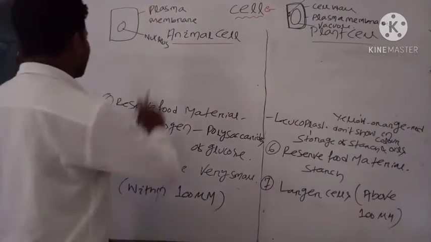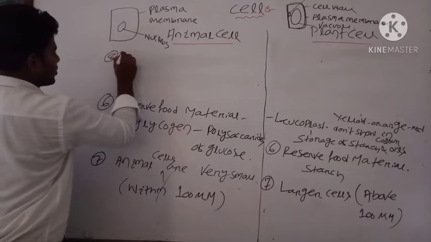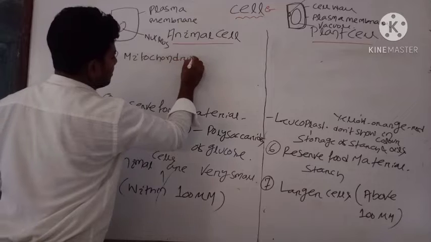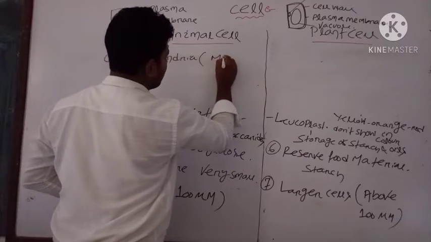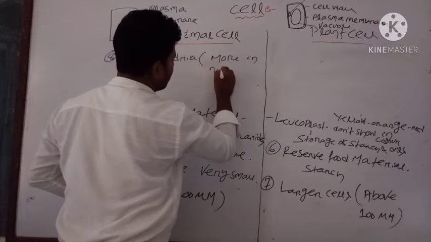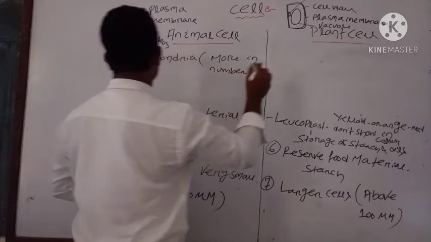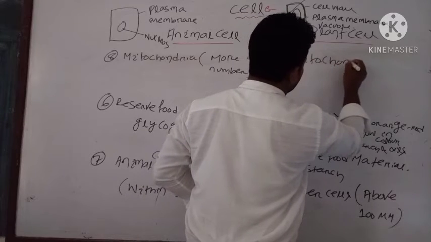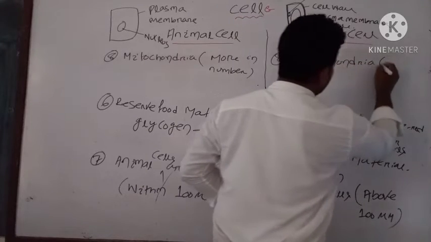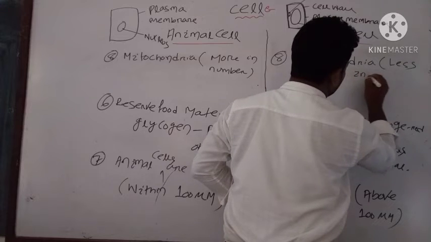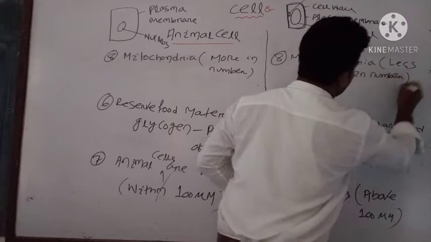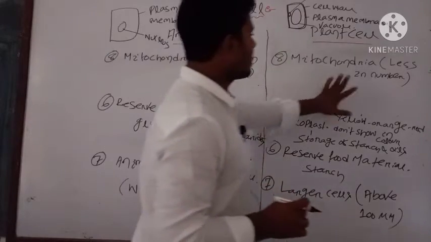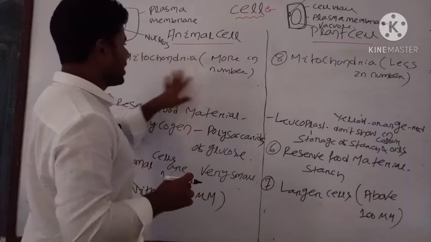One more point is mitochondria. In animal cells, mitochondria are more in number, but in plant cells, mitochondria are less in number. Why is there a difference?